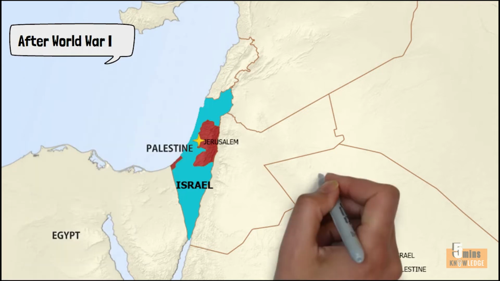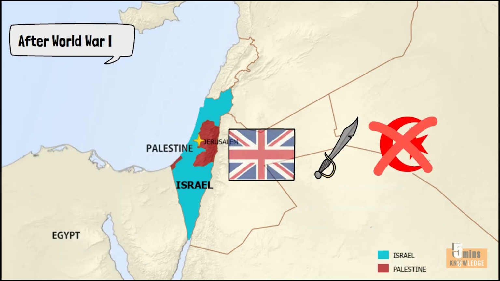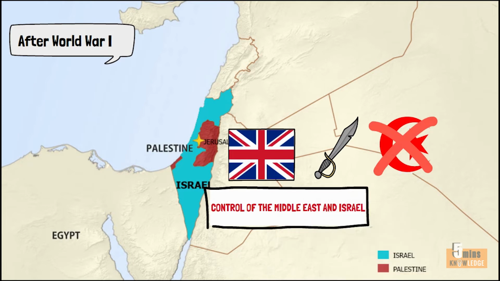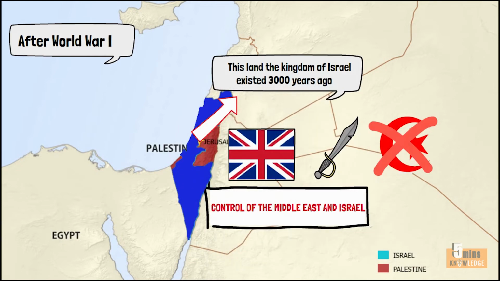After World War I, after defeating the Ottoman Empire, Britain took control of most of the Middle East, including the land that later became the present state of Israel. Also on this land, the Kingdom of Israel existed 3,000 years ago.